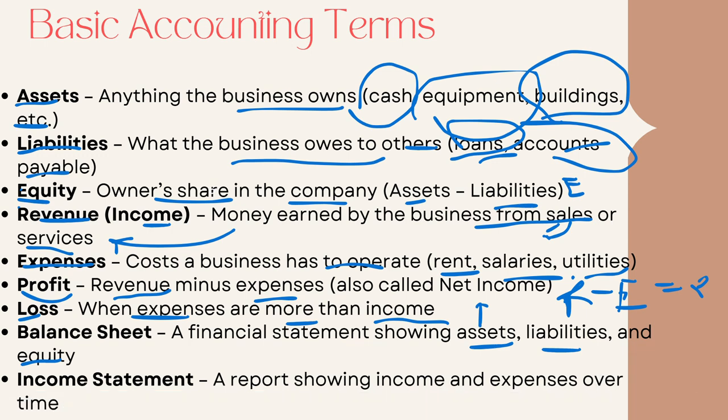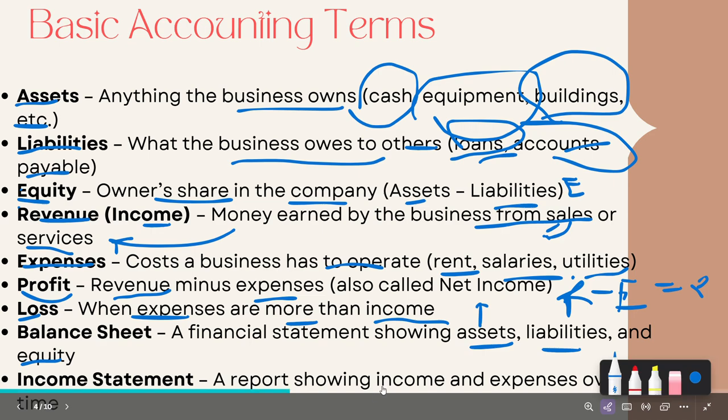Okay, income statement. What does income statement mean? A report showing income and expenses over a period of time, maybe 1 year, maybe 6 months, quarterly, yearly, maybe annually, of course, or maybe monthly. So the income statement is showing the income. Of course, here's the income.